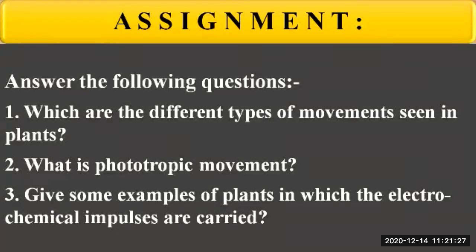Next, give some examples of plants in which the electrochemical impulses are being carried. Yes, who can give this answer? Some examples of the plants. Touch-me-not plant, Venus flytrap, lotus, balsam. Yes, very good. A big round of applause for all of you who have given the correct answers. Very good students. I hope that you all have understood what I have taught you today. With this, we have completed today's points.